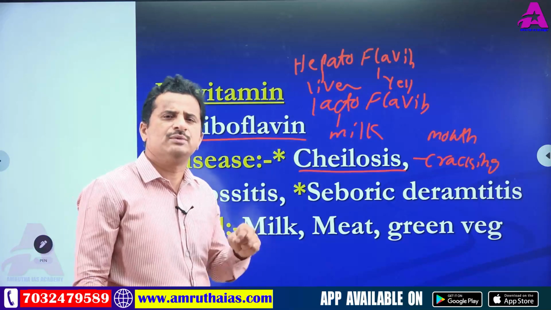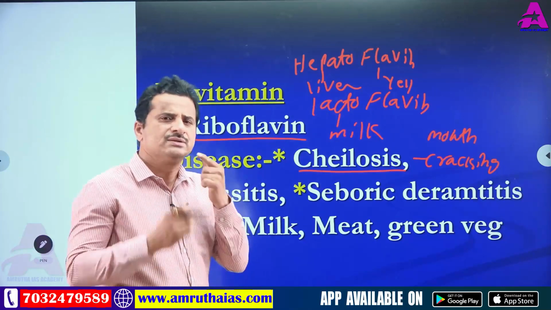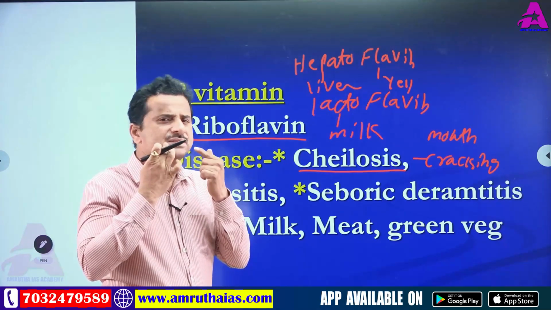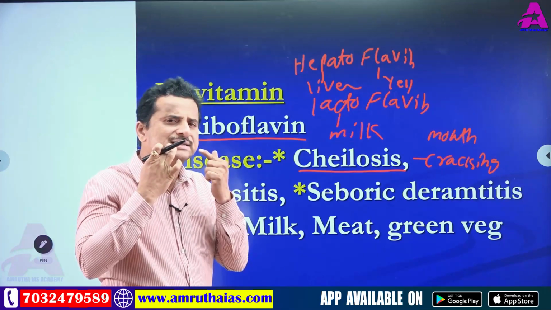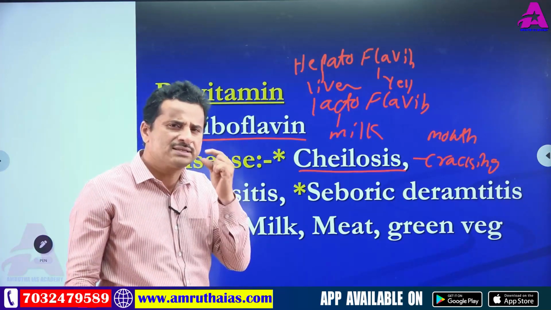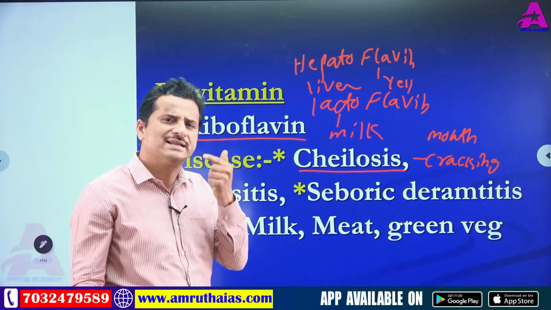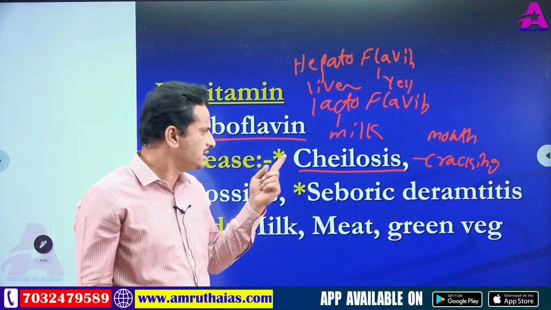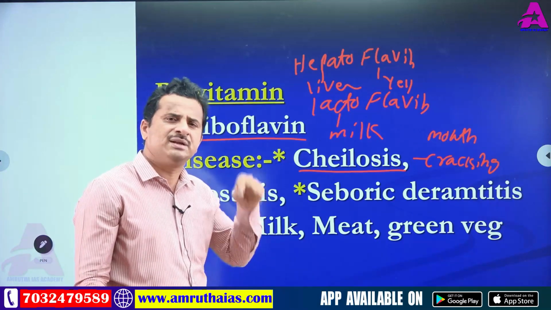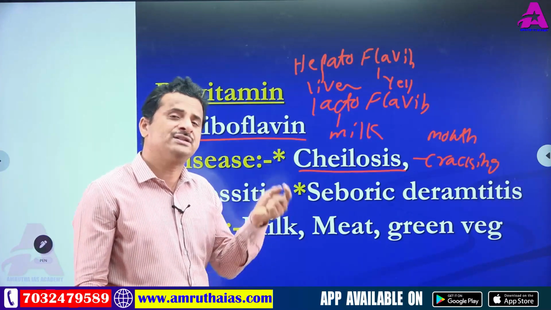Sometimes this is possible in kids. So remember, not lips, mouth corners. Some mass develops and some secretions are continuously secreted from this part. Here the symptom is not important, the affected part is important.